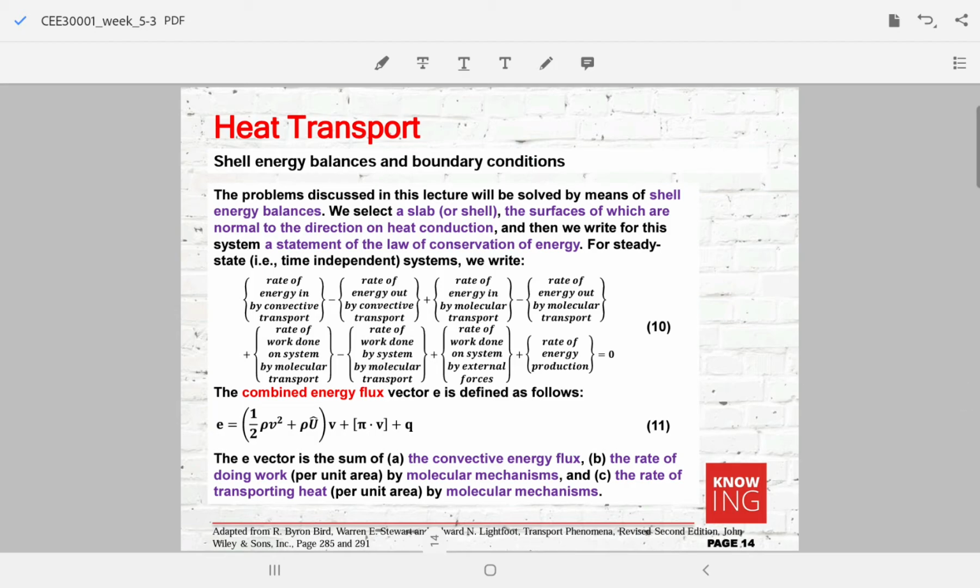Same as the momentum transport case, in heat transport we will use shell energy balances as well as the conservation law. Basically, the quantity of interest here is the combined energy flux vector, which is a combination of three terms: 1, 2, and 3. The first one is the convective energy flux. The second one is the rate of doing work by molecular mechanisms, and the last one is the rate of transporting heat by molecular mechanisms.